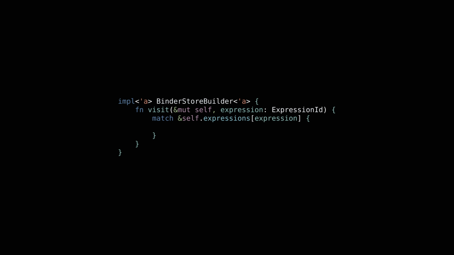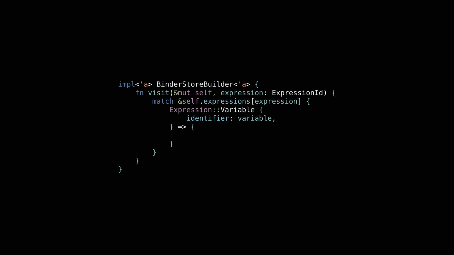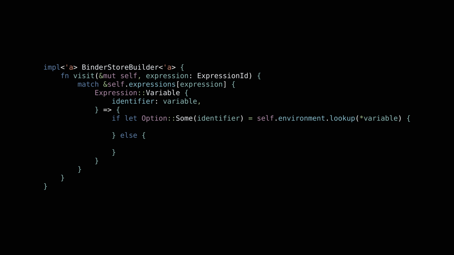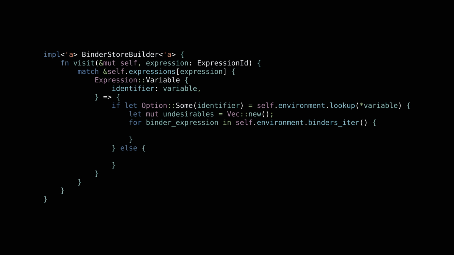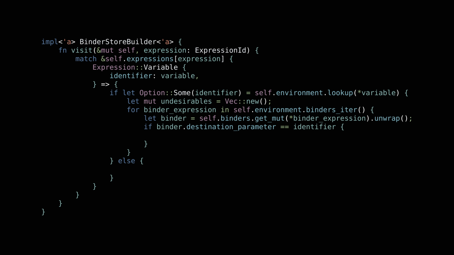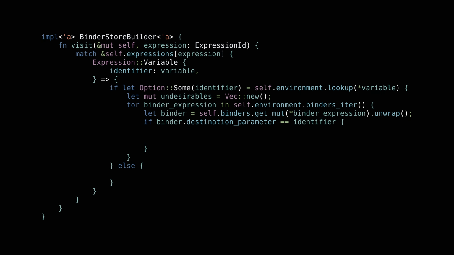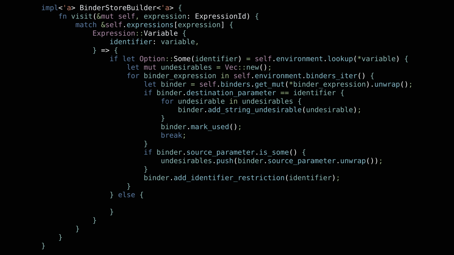In the case where the expression is a named variable, we need to resolve the variable to an identifier. We look up the referencing environment by name to see if the variable is bound or free. If it is bound, then we already have an identifier for it as defined in some parent lambda abstraction. Like we did in the examples, we'll traverse the stack of binders until we reach the binder for the variable. Along the way, we'll collect the names of parameters for the other binders.